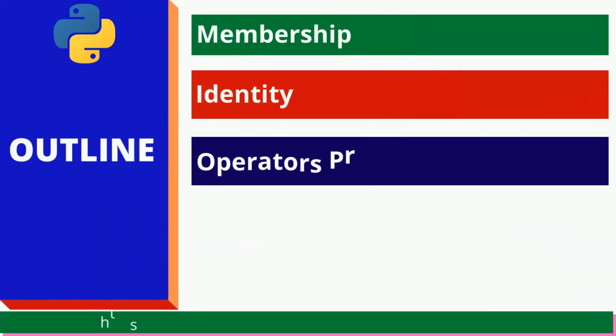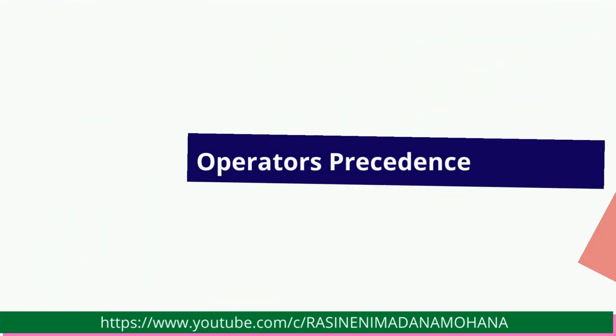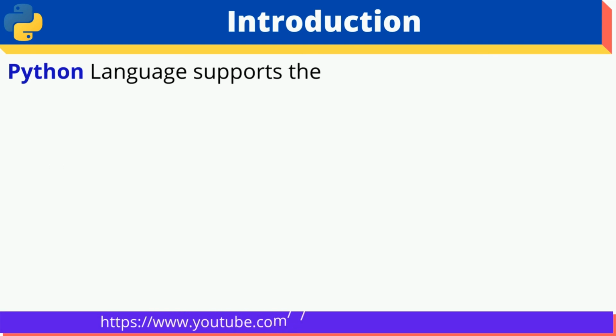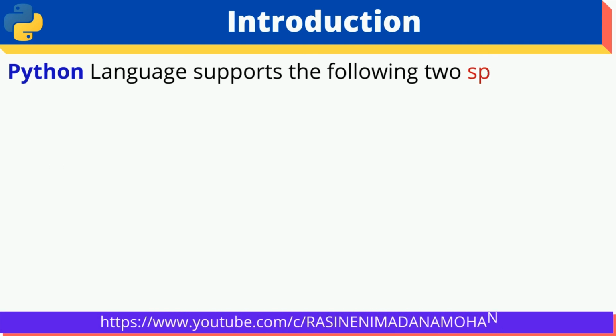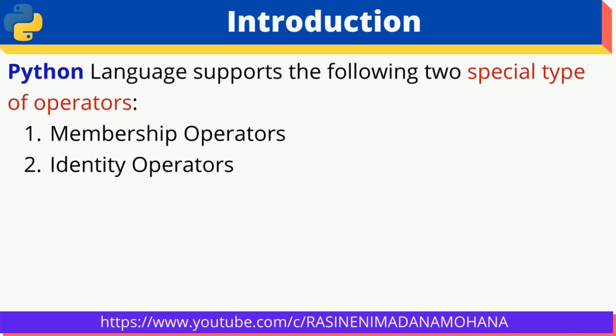Coming to the outline, first we'll see the membership operators, followed by identity operators. Finally, we'll see operator precedence in Python. Coming to the first special type of operator, the Python language supports the following two special types of operators we just mentioned. The first one is the membership operator, the second one is the identity operator. Let us see them one by one with Python example program demonstrations.